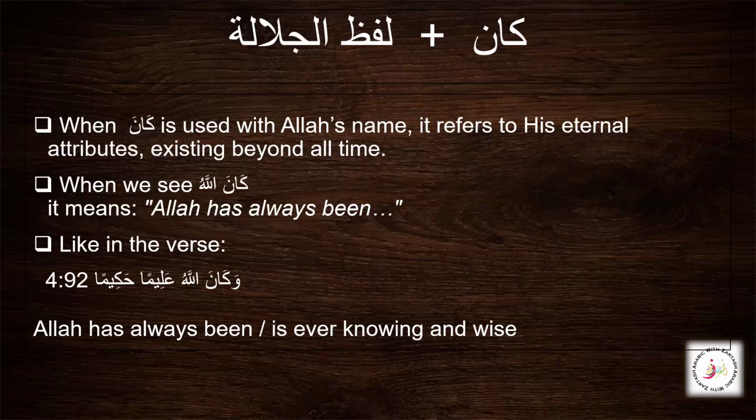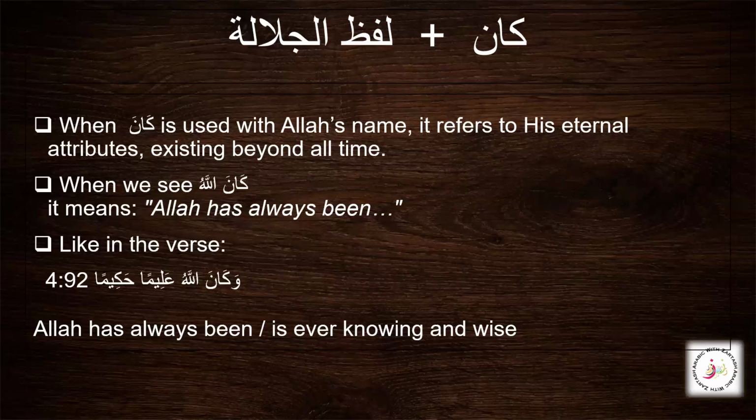So when you see Kanallahu in the Quran, it reflects Allah's perfection and eternal nature, like Kanallahu Alim and Hakima. It just describes His eternal attributes. So this tells us that Allah's knowledge and wisdom are timeless, like Wakanallahu Aliman Hakima. His mercy and forgiveness are not recent or new, they are eternal. And this has balagha inside it, it has deepness and eloquence inside it.